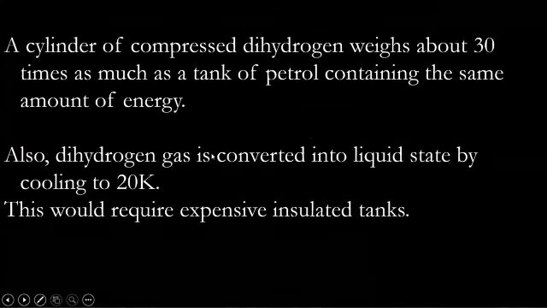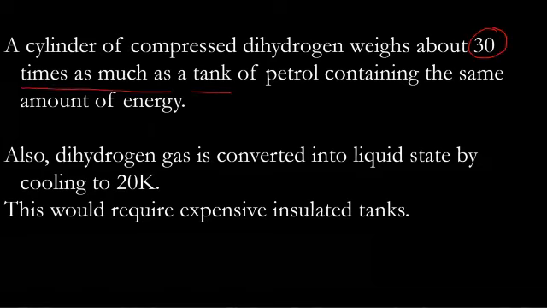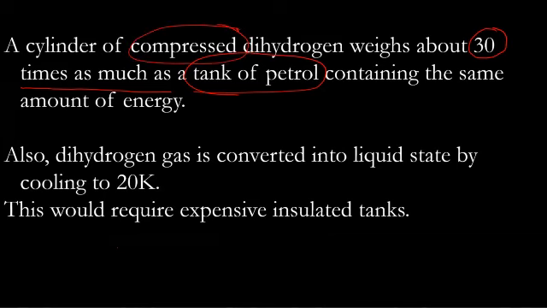A cylinder of compressed dihydrogen weighs about 30 times as much as a tank of petrol. That's why I said that the weight of the cylinder to store compressed hydrogen will be 30 times. So although the mass of the hydrogen required will be much less than petrol, the mass of the cylinder will be 30 times. So that's the problem.